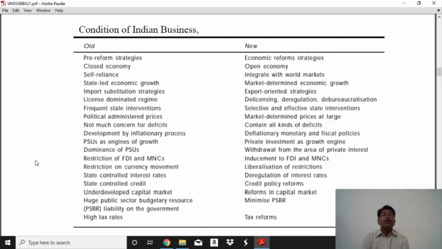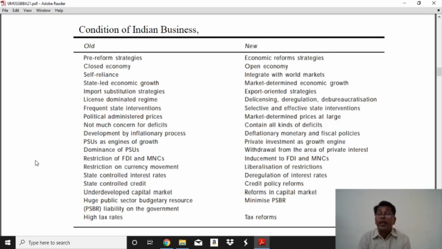At this time, the more important pre-reform strategies were the closed economy, where our business operated only in our own economy, not worldwide, and self-reliance, where every business relied on its own resources, without any financial assistance or outside investment.